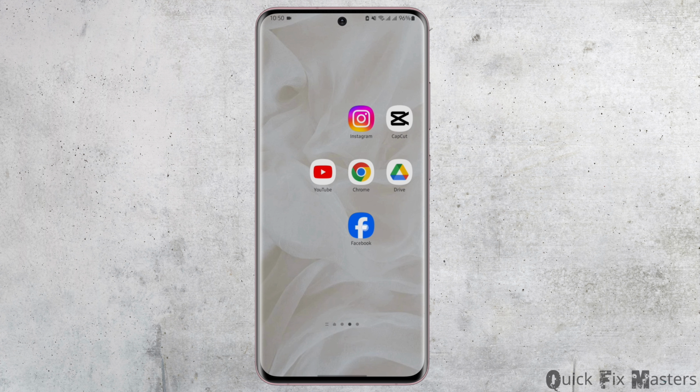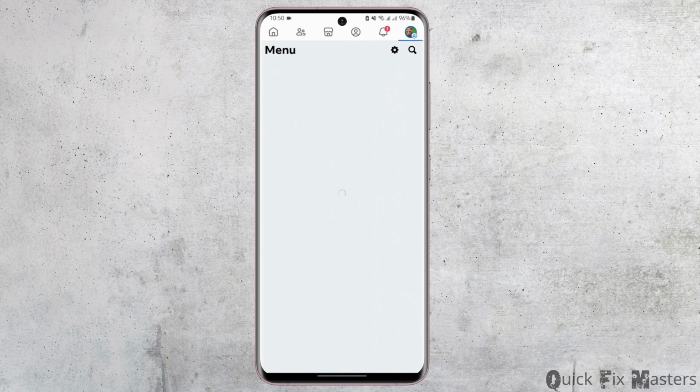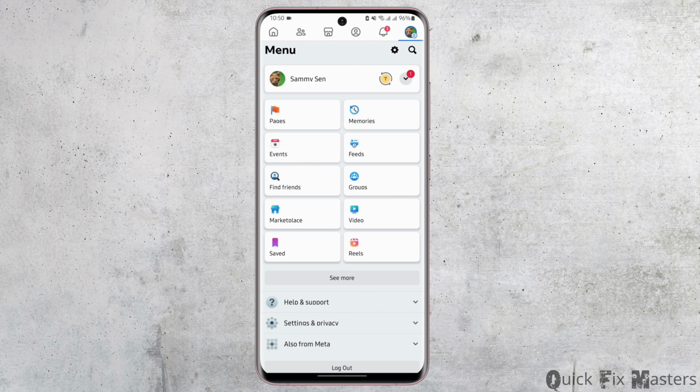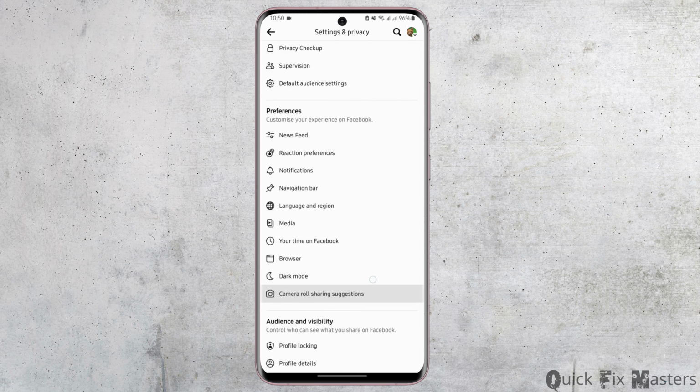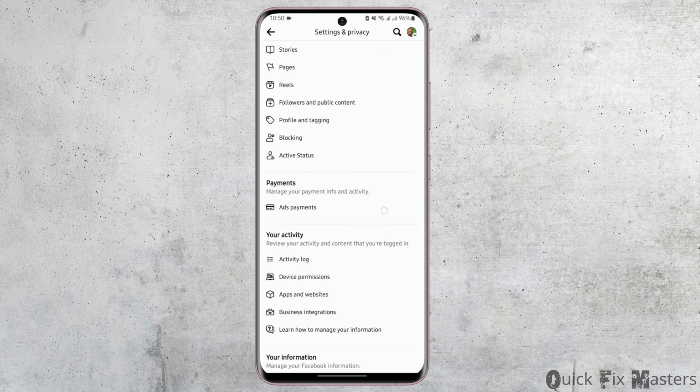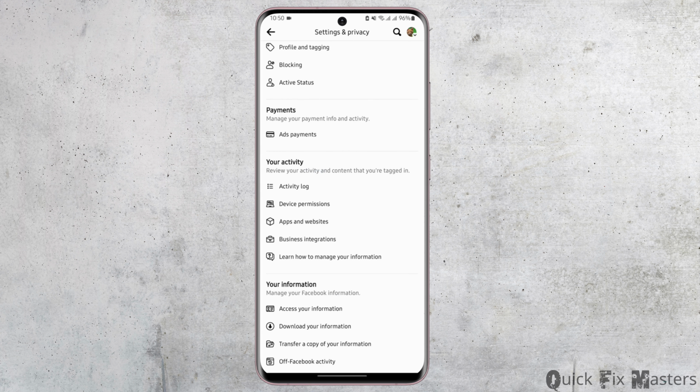Start by opening up your Facebook app and get logged into your Facebook account. Then tap onto your profile on your top right. From here, tap on the gear icon from your top right again. At this page, scroll below and under Activity, tap on Activity Log option.